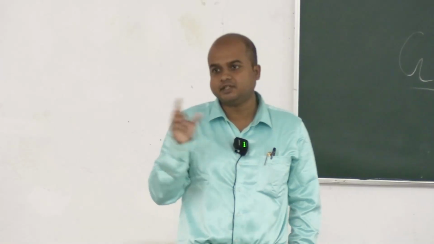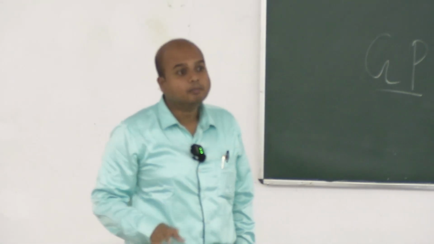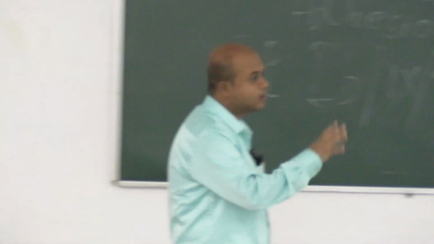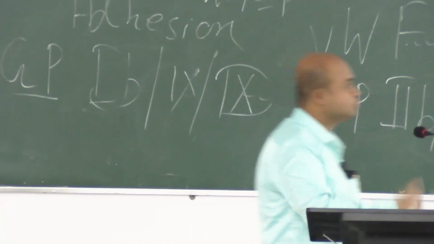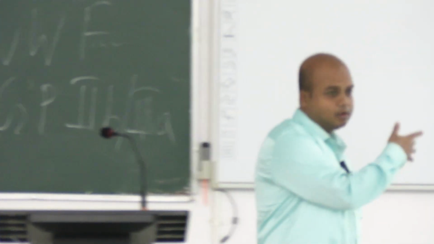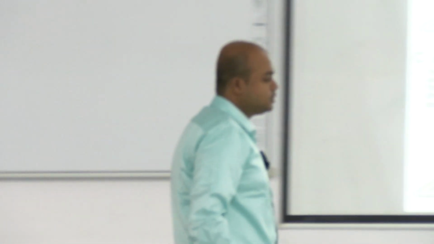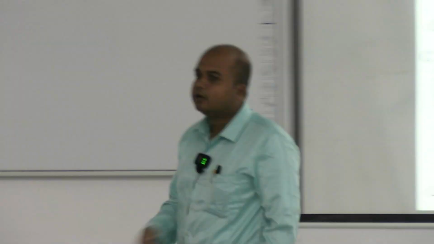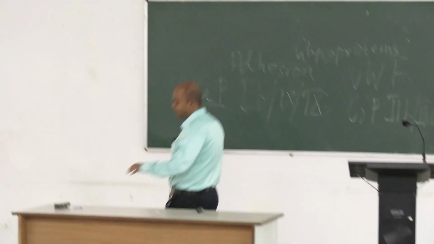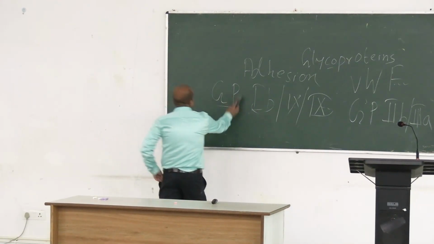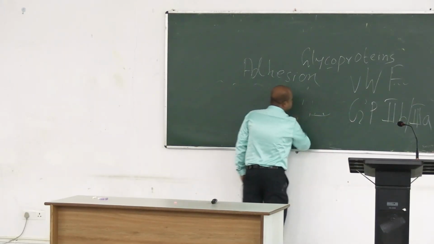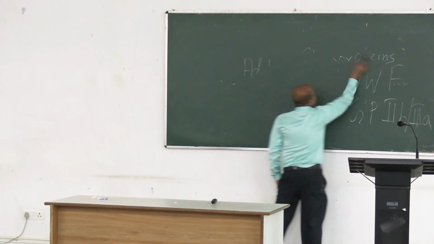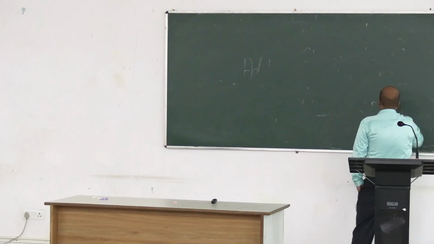They have subunits, and this 2B3A is the most mentioned among platelets. Fibrinogen attaches to the subendothelium by means of that. Collagen, fibronectin and laminin are other factors by means of which they adhere to the subendothelium.